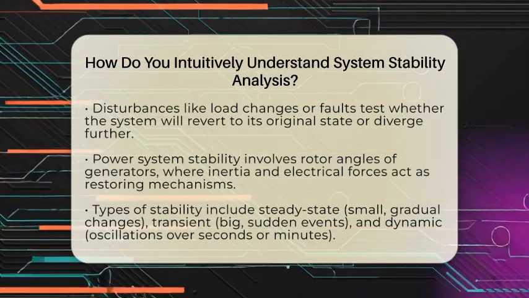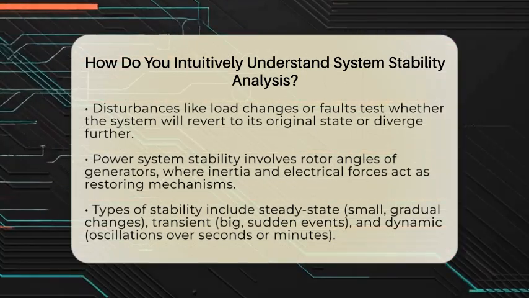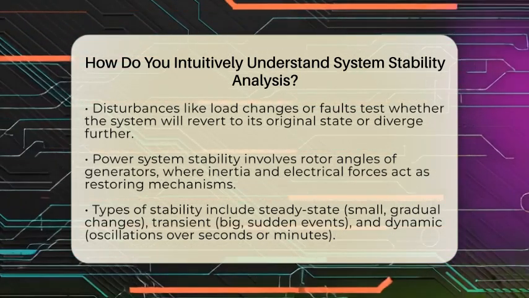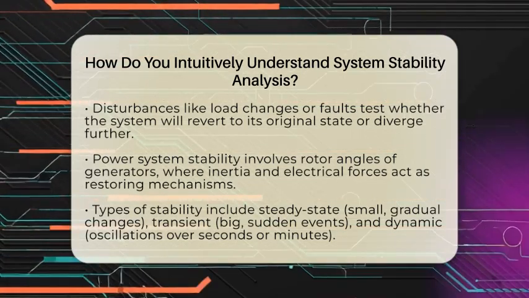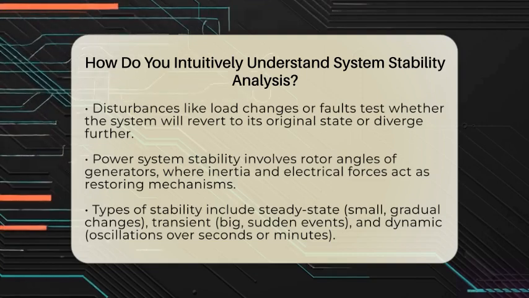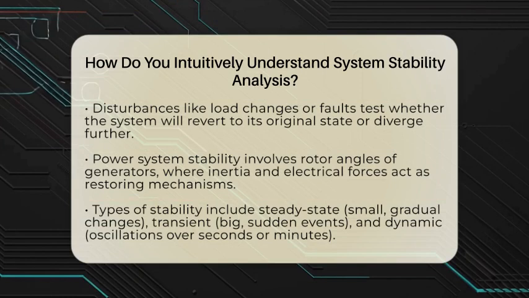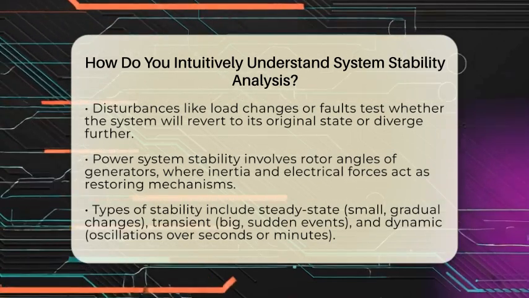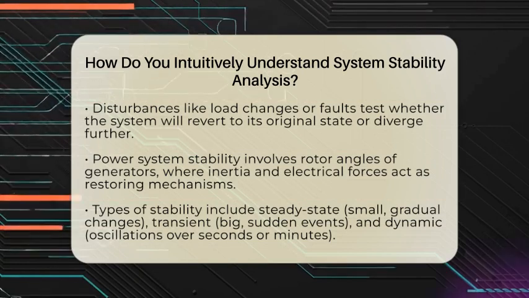For example, in power systems, the rotor angles of generators act like a mass attached to a spring. The inertia of the rotor resists sudden movements, and the electrical power transfer acts like a restoring force. If the rotor angles stay within limits and oscillate gently, the system is stable. But if they diverge, the system risks losing synchronism, which can lead to blackouts.